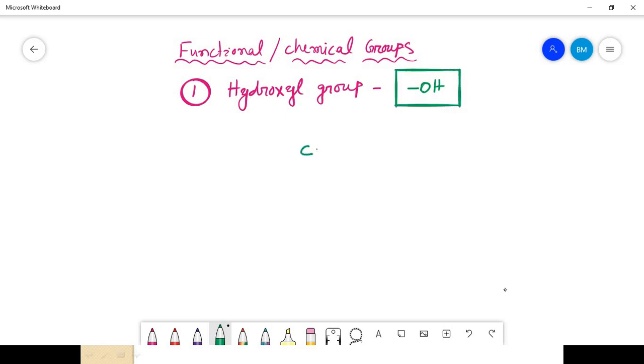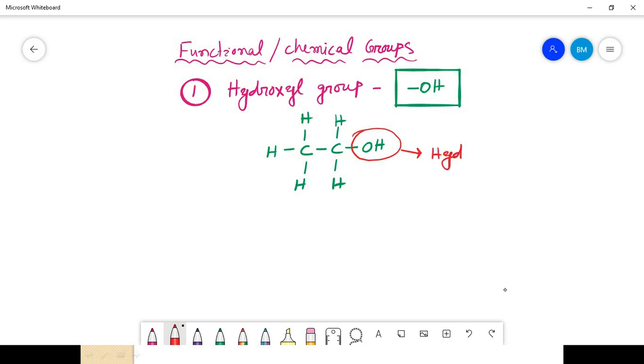See, it's also an organic compound. Here OH, H, H, and this is the functional group, the hydroxyl group.